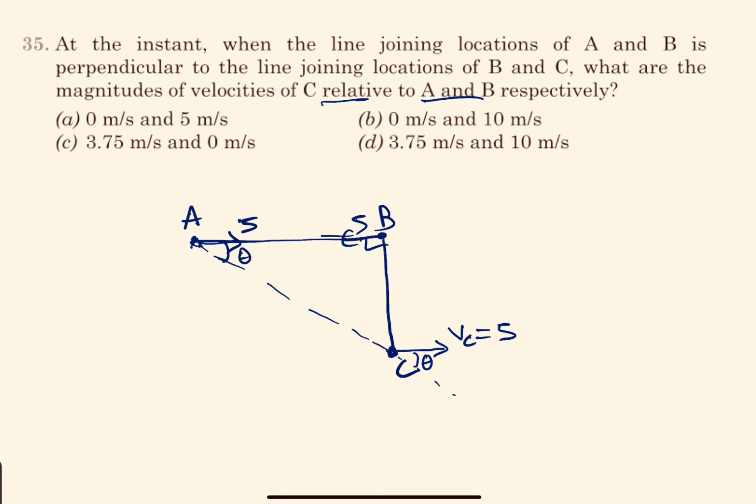So then the relative velocity with respect to A is how much? With respect to A, it will be 0, because both are moving in the same direction with the same velocity. And with respect to B, it will be 10, because both are moving in opposite directions. So that's our answer.